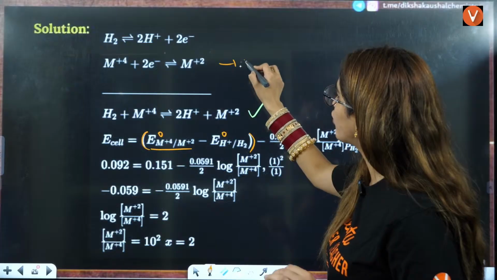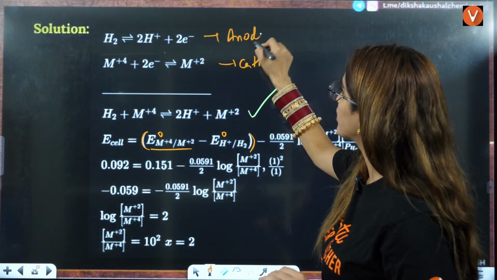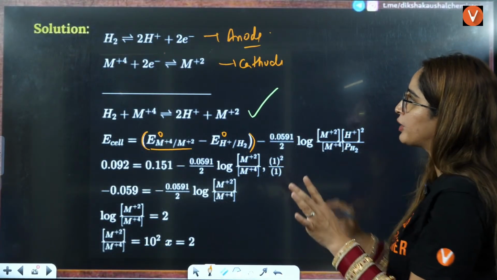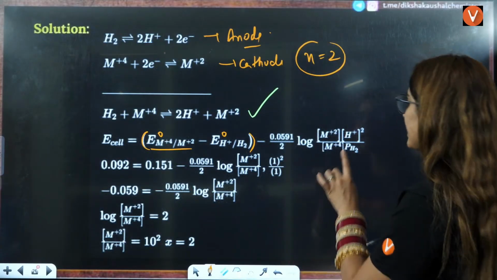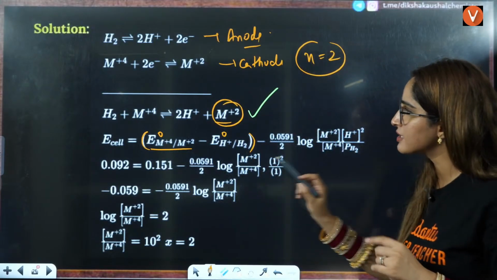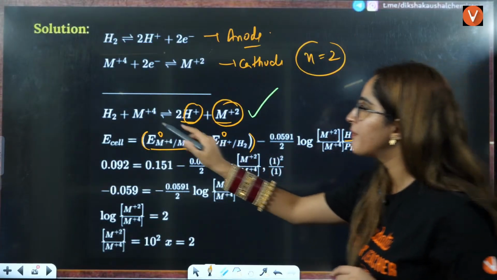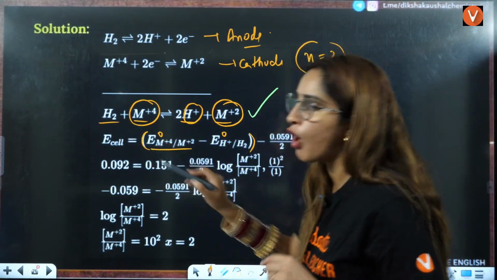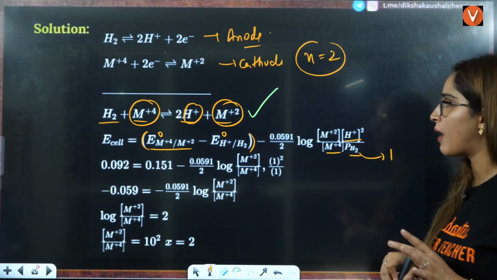So here it is cathode, right? And this is anode. Both reduction potentials you need, minus 0.059 divided by 2 because the number of electrons lost and gained are 2, right? Log of product: in the product side you have M2 positive and H positive raised to power 2, divided by M4 positive raised to power 1, and pressure of H2 you will take here. Pressure of H2 is 1 only.